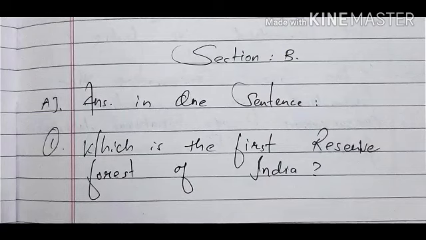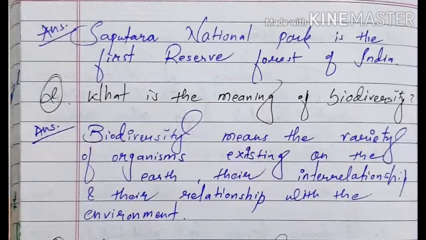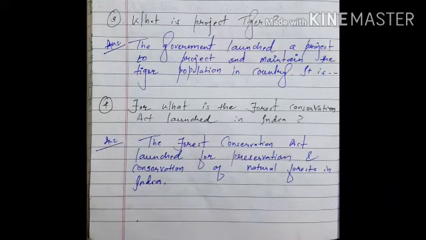Answer in one sentence. First is which is the first reserve forest of India. The answer is Saputara National Park is the first reserve forest of India. Second one is what is the meaning of biodiversity. Biodiversity means the variety of organisms existing on the earth, their interrelationship and the relationship with the environment. Third question is what is Project Tiger?